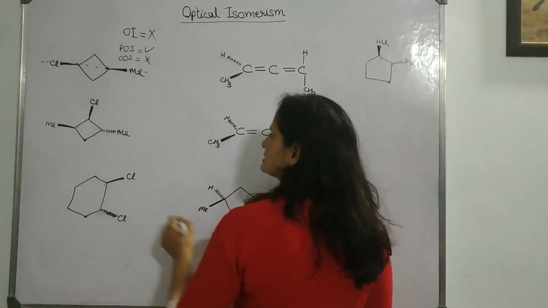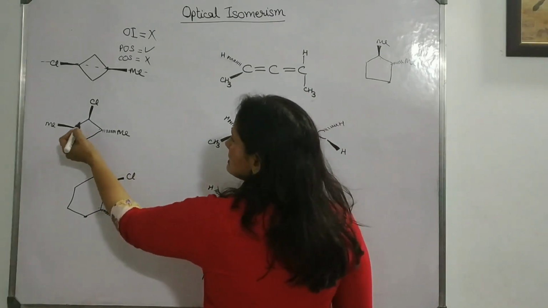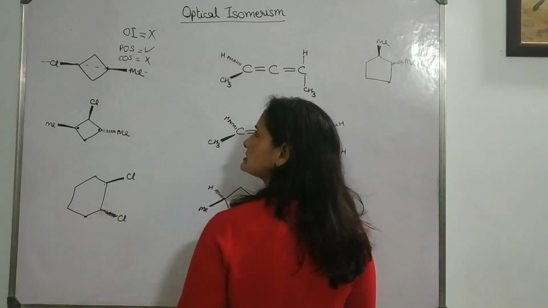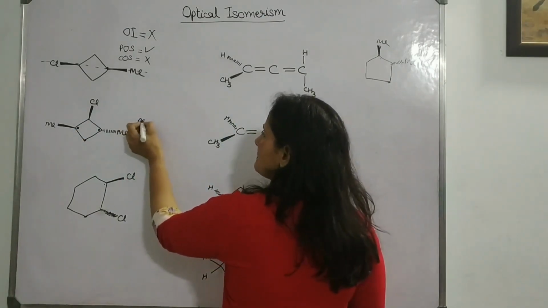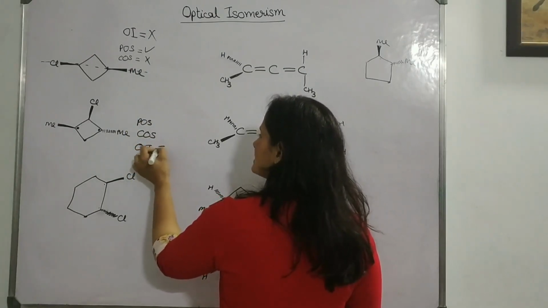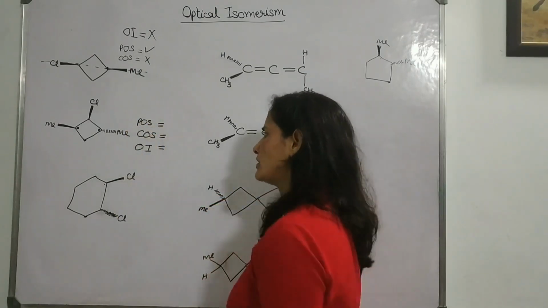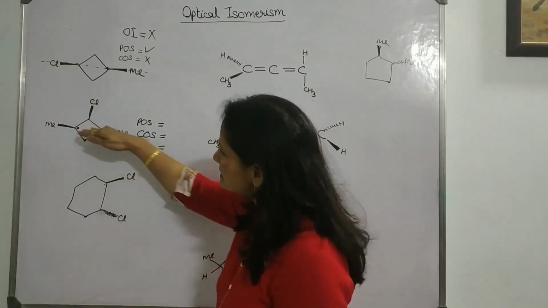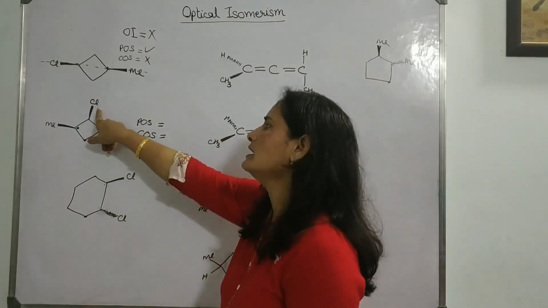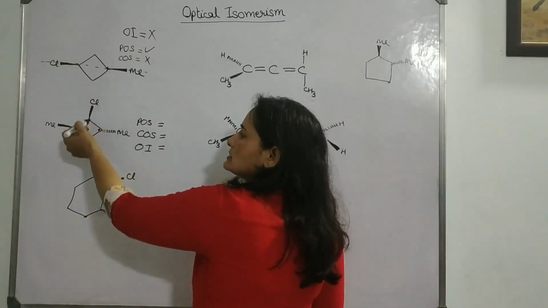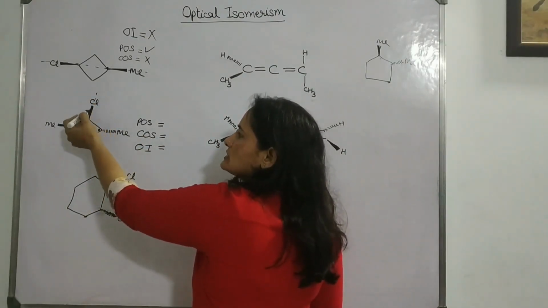Now check this. In this molecule, this is not a chiral center, but these two are going to be chiral centers. Now let's check POS, COS and optical isomerism. For POS, it may happen from this direction if the Cl were also there, but there is only one possibility: we should draw a line through the Cl.